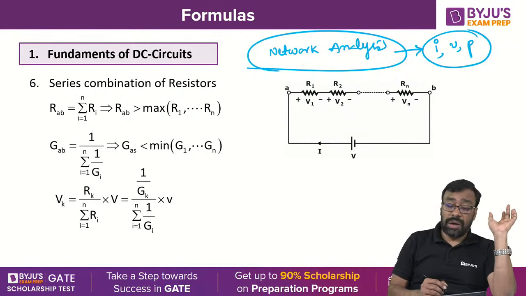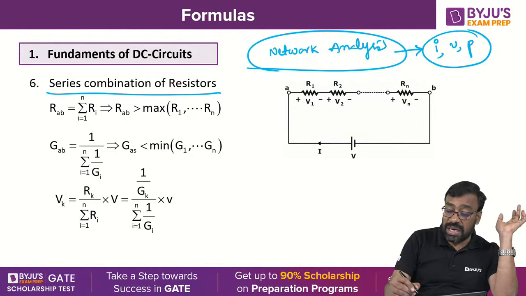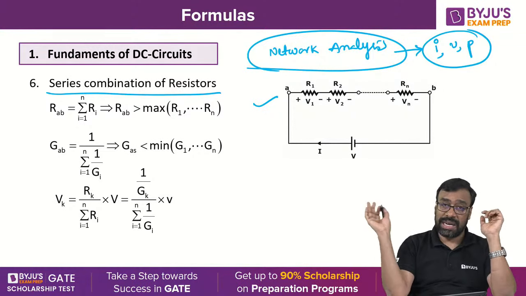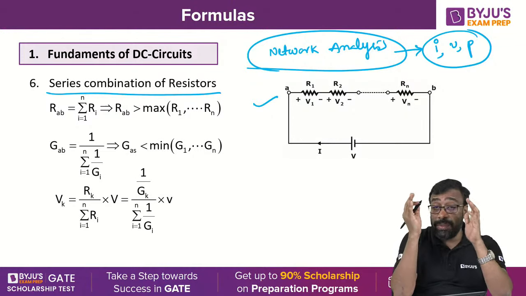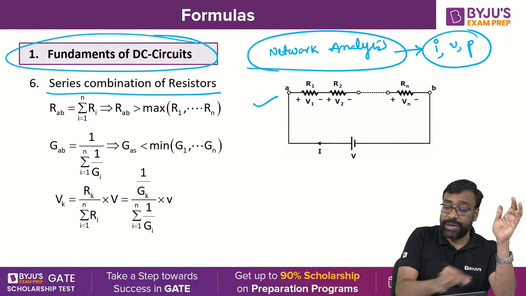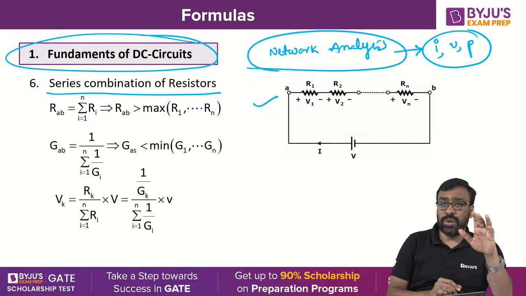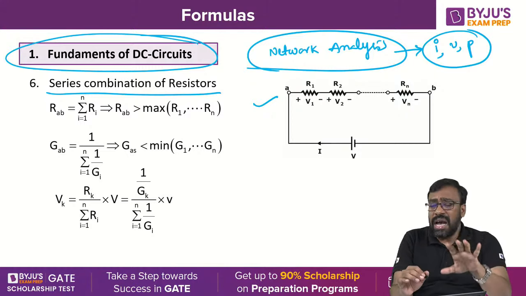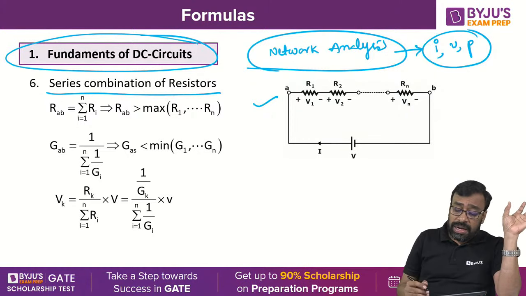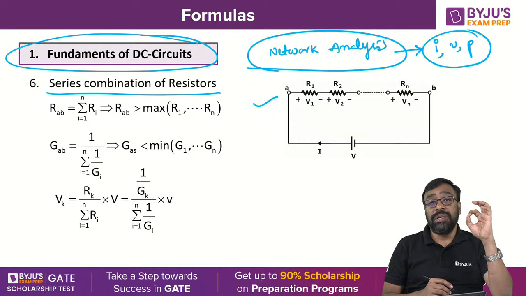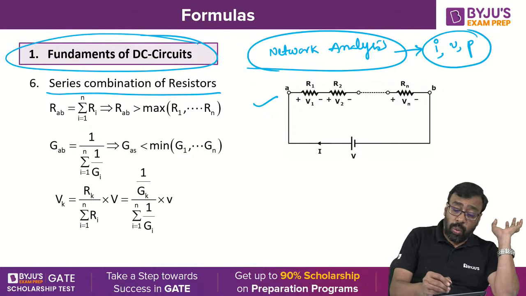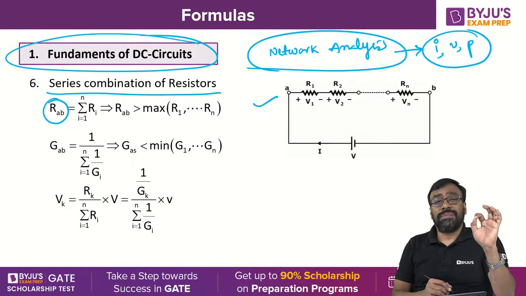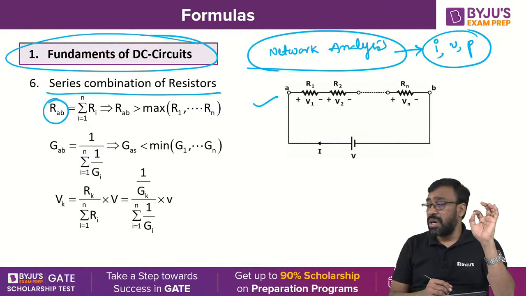So let's have a look at the series combination of resistors. I start my discussion with the resistor, and later I can also discuss inductors and capacitors. Because I'm dealing with the fundamentals of DC circuits first, I generally don't take problems on inductors and capacitors in DC circuits. I deal with the resistor just now. Now tell me, when n number of resistors are connected in series, what is the total resistance? The total resistance is nothing but what? The equivalent resistance can be taken as what?